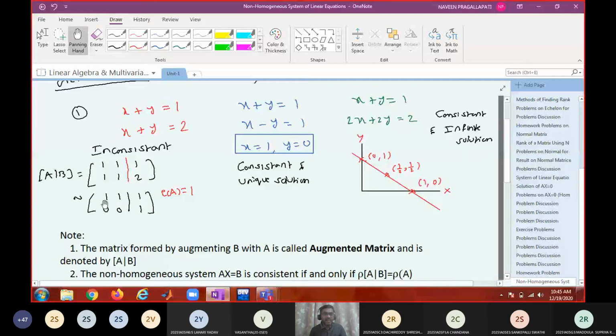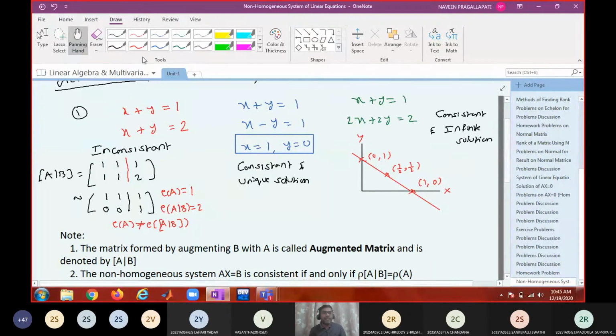A is converted to this echelon form, so rank of A is 1. The rank of the augmented matrix is the number of non-zero rows. 2 non-zero rows are there, so it is 2. So rank of A is not equal to rank of the augmented matrix. Therefore, it is an inconsistent system.